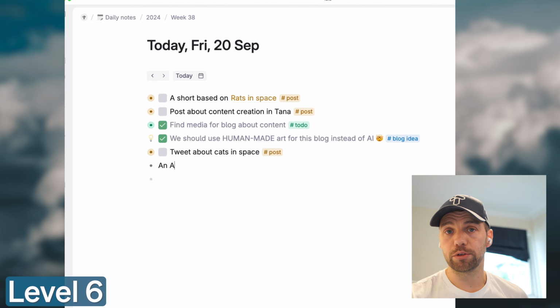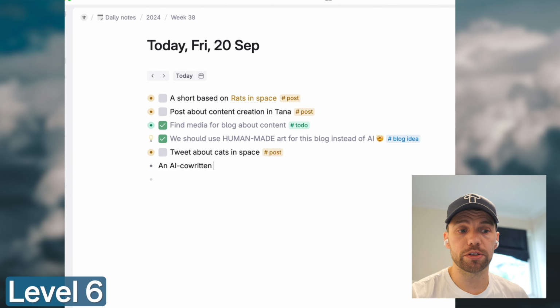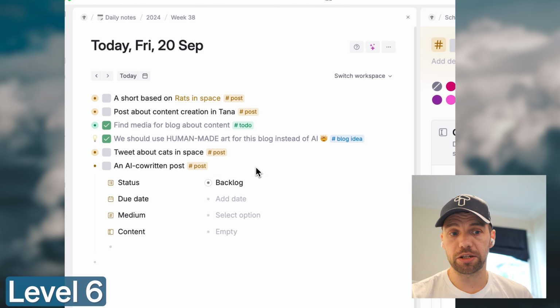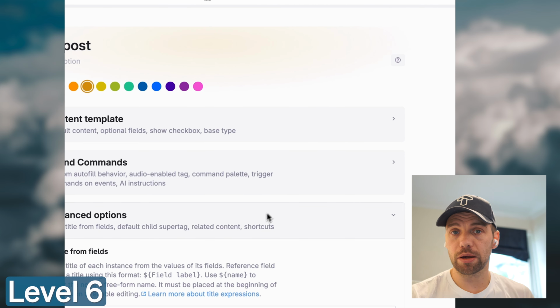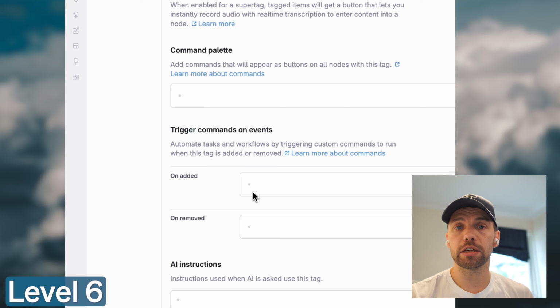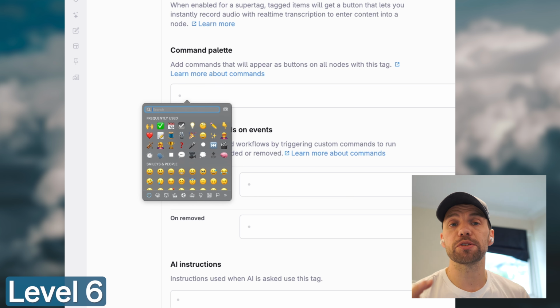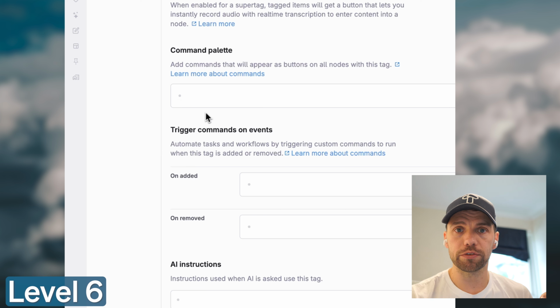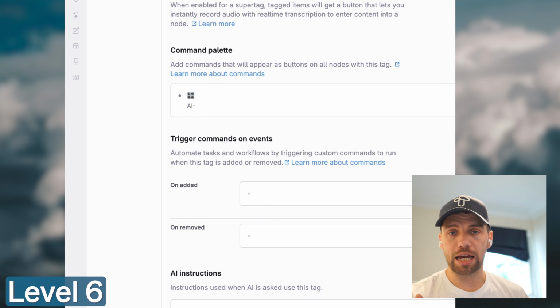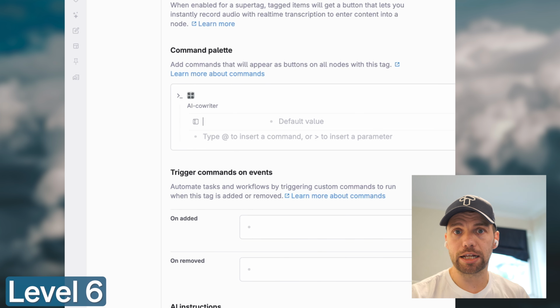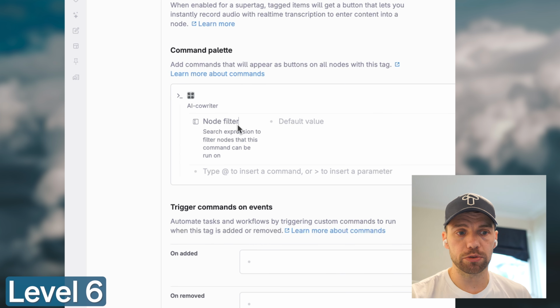So for the sixth level, we're doing something a bit different. We're now adding AI co-writing to our content management. So this is something some people like, some people don't. I think using AI can be super useful if you're very specific about the type of use you're after. So AI right now, they're not going to write perfect articles in your tone of voice long enough just to publish. However, they can be pretty good at helping you outline and think through post ideas.